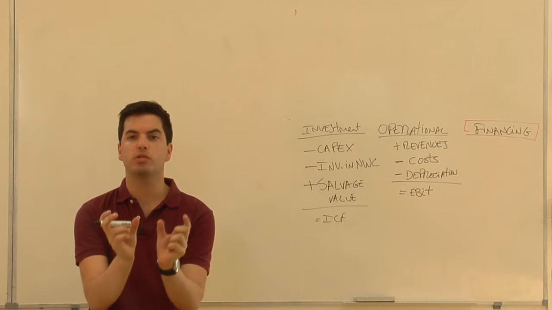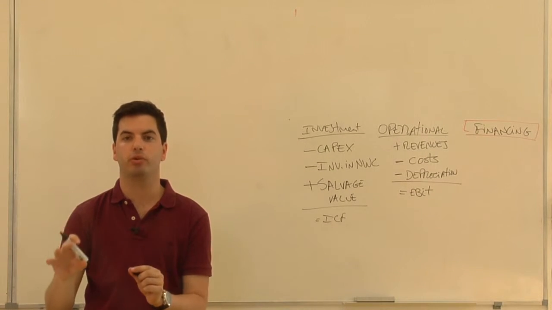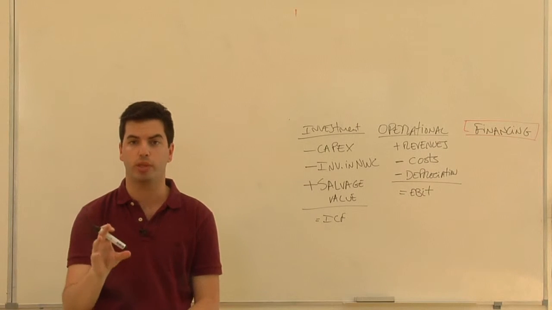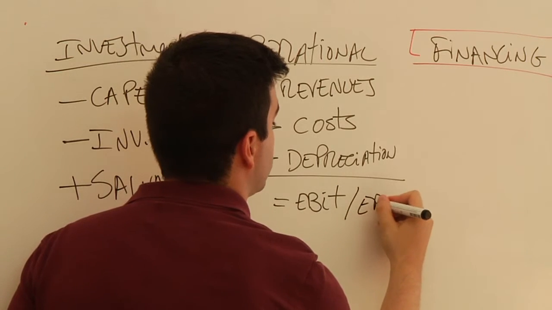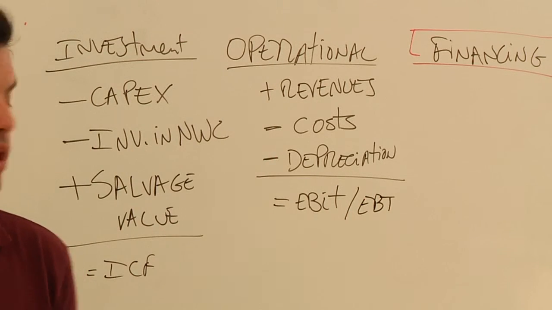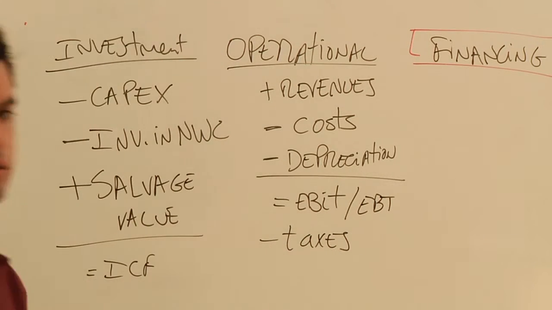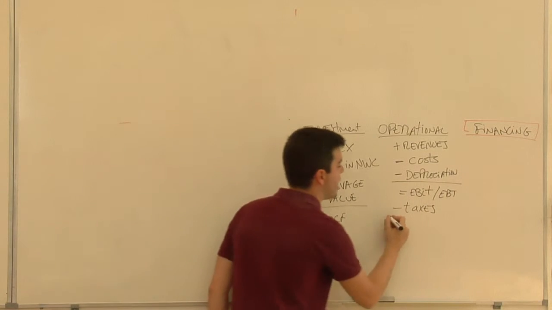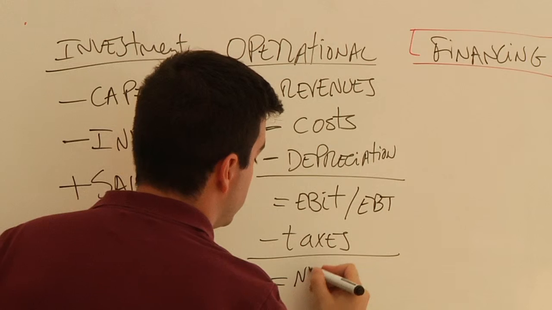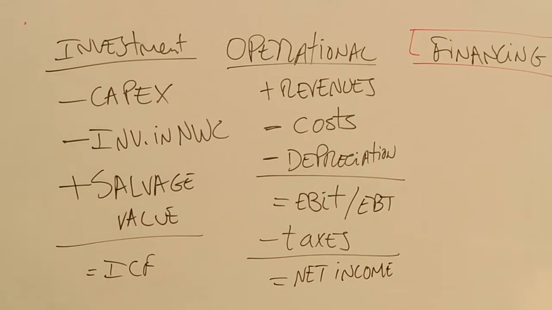Let's assume that this project is fully financed with equity, okay? Let's ignore the possibility of financing this project with debt. So there is no interest, so we are saying that this is equal to earnings before taxes. Once we have this, we are able to subtract taxes. You will have to pay corporate taxes if you have a positive profit. And once you have this, you get to the net income, the operational profit after taxes.